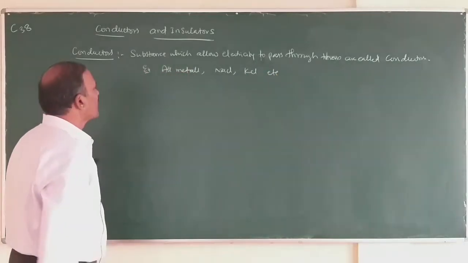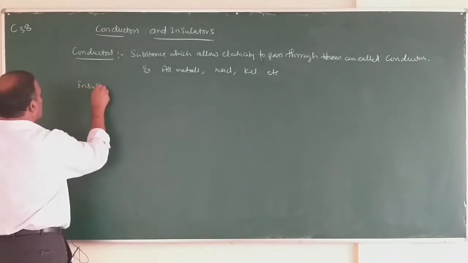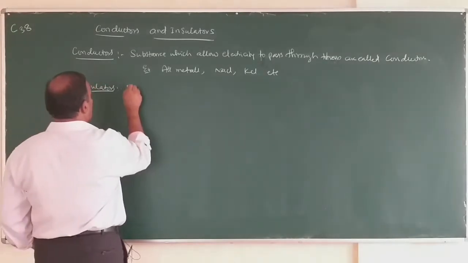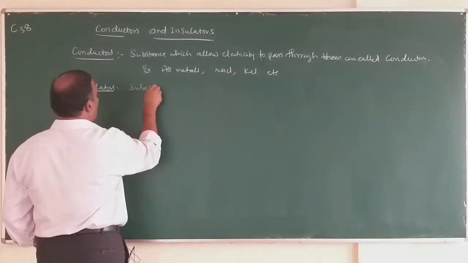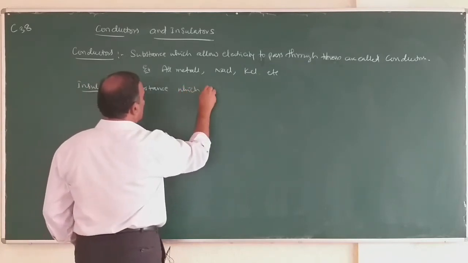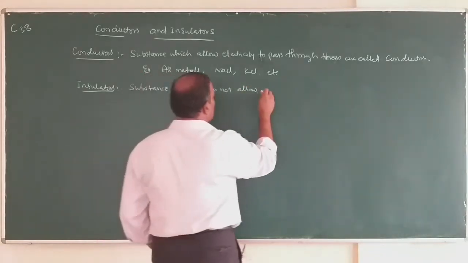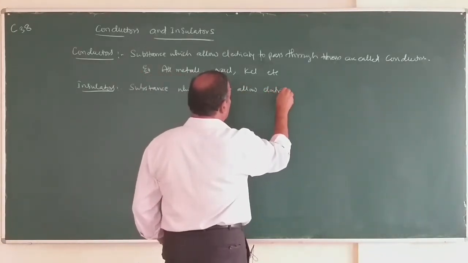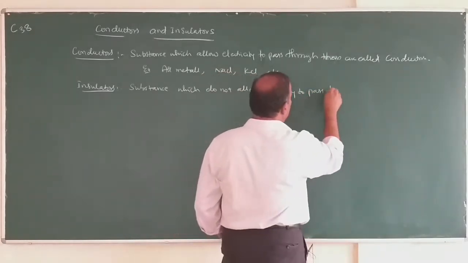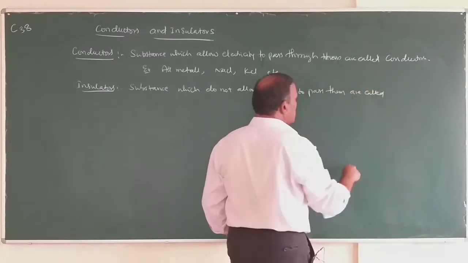are conductors. Then what are insulators? Substances which do not allow electricity to pass through them are called insulators.